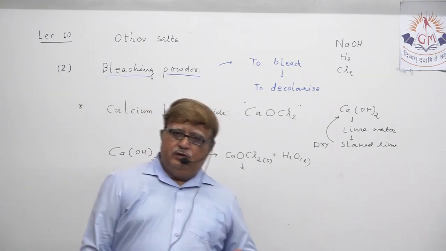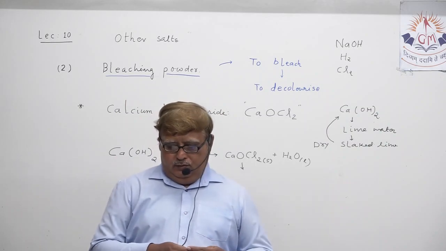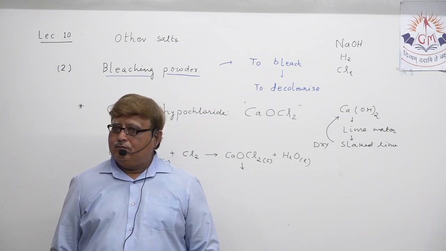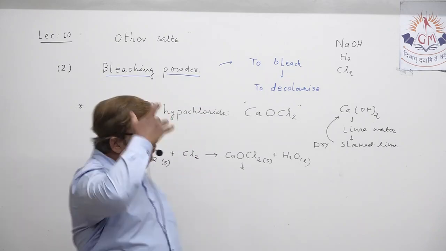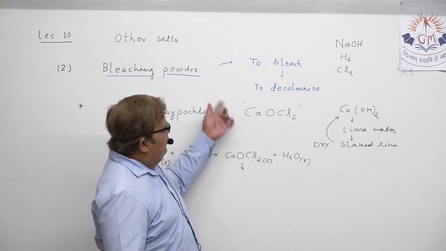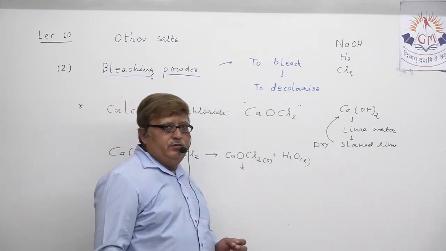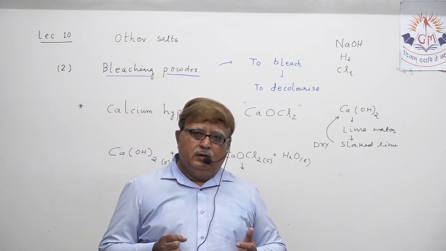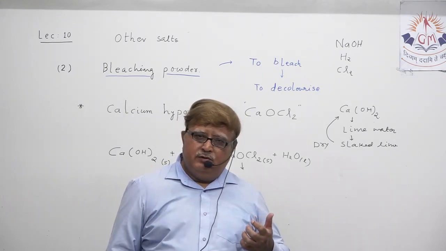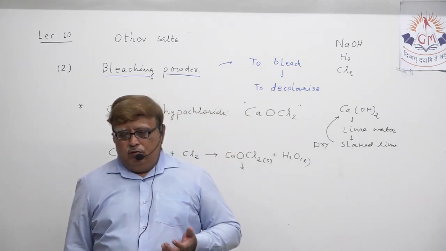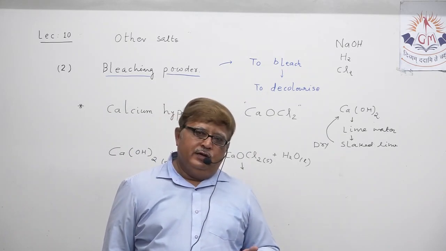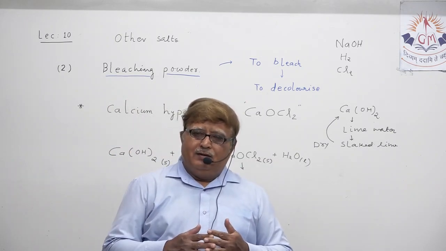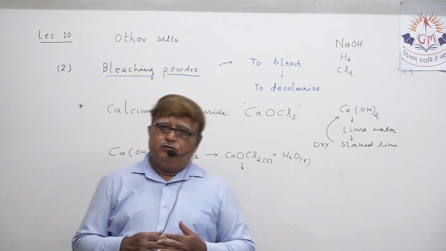Now suppose somebody asks which are the uses of bleaching powder. Obviously your mind is quite clear. The name itself gives the implication: bleaching powder means it is one type of powder which can decolorize. I mentioned some uses of bleaching agents in our previous lecture discussion also, that bleaching powder can be very useful,